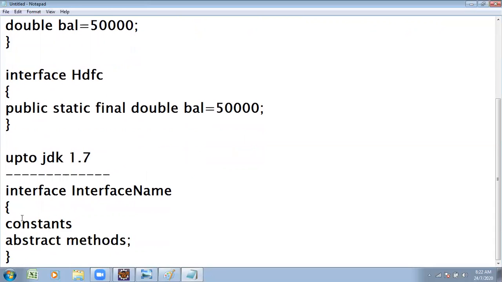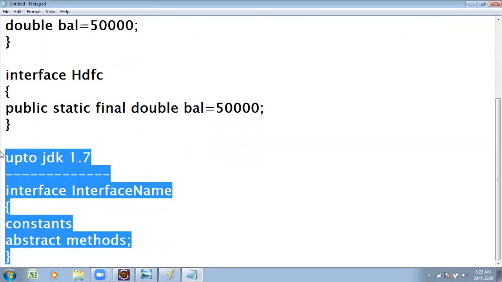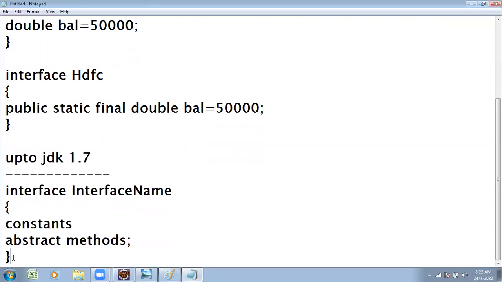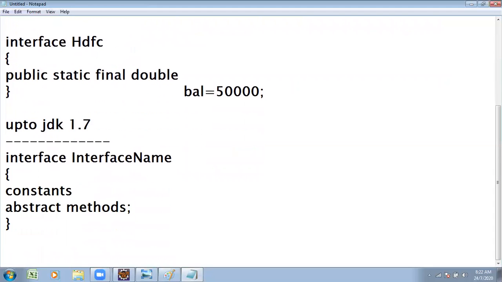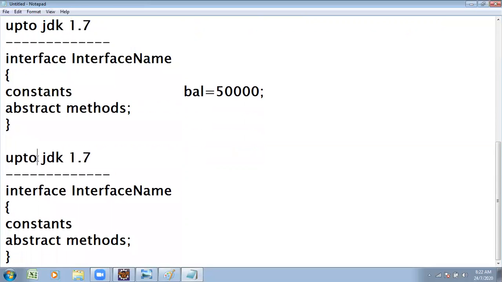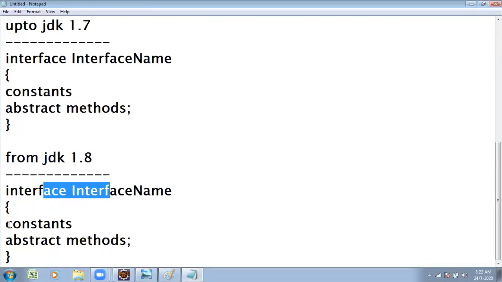Up to JDK 1.7. From the 1.8 version, some modifications came into existence. Interface name, constants, abstract methods, as well as default methods.